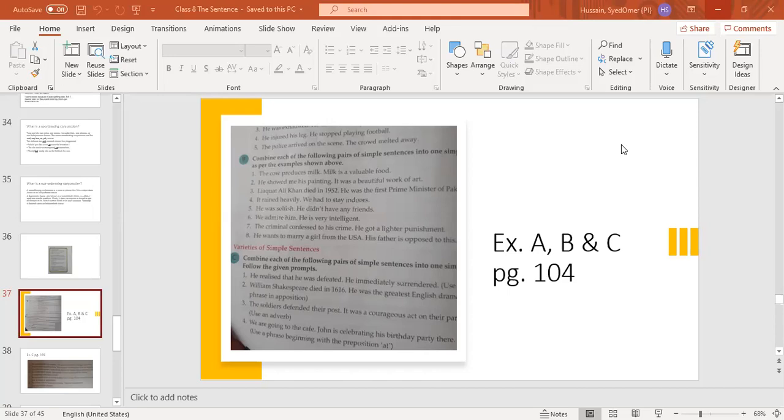They have lost faith in him. You can write it like this: People have lost faith in him because of his suspicious behavior. Okay? You have changed suspect into an adjective.